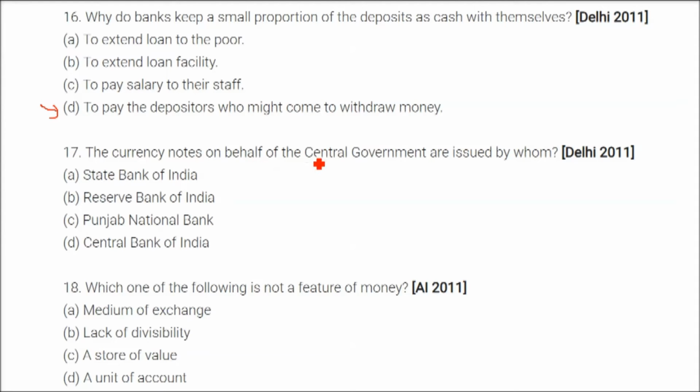The currency notes on behalf of the central government are issued by whom? It is issued by the Reserve Bank of India, RBI. Which one of the following is not a feature of money? And it is lack of divisibility. This is not a feature of money. It is a medium of exchange, a store of value, a unit of account, but lack of divisibility is not what money is associated with.